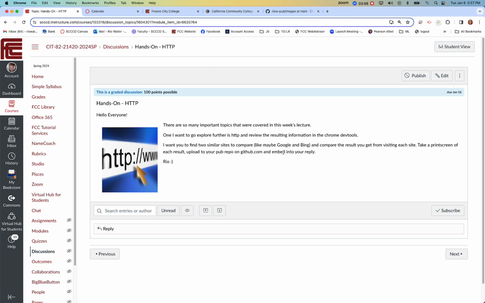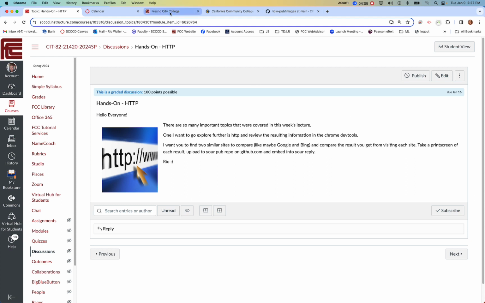Okay, and make sure you do embed them. If you're not sure how to embed, I'll just quickly look at it today, because most of the time I'll spend is talking about the DevTools, and we learned about embedding last week. So refer back to that if you want some more detail.